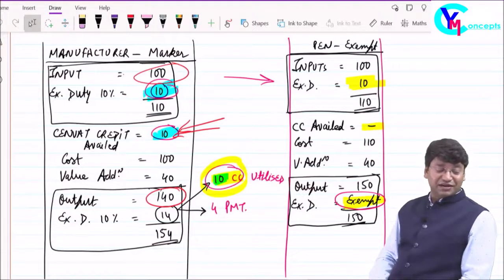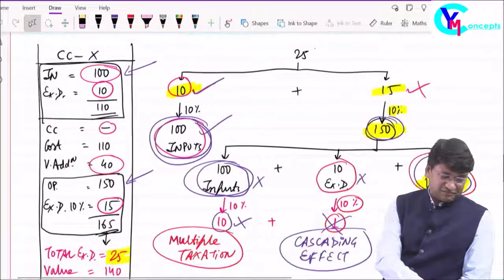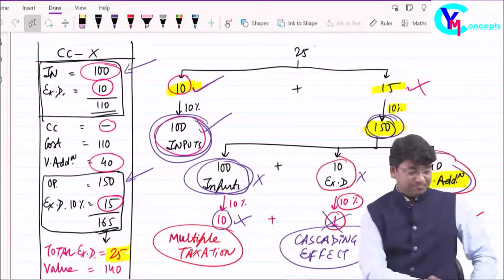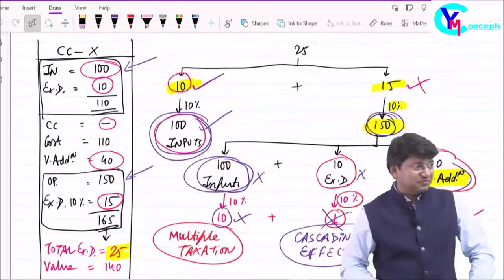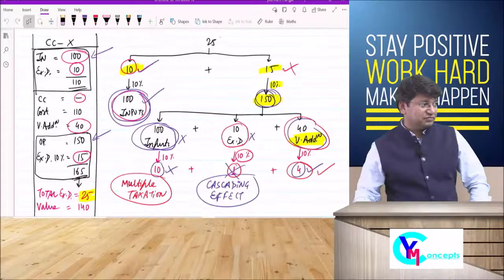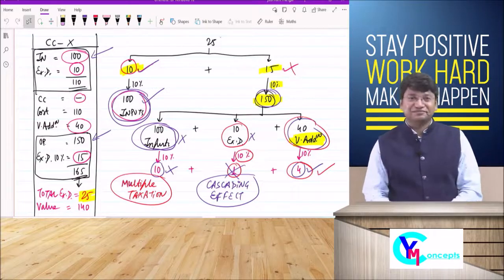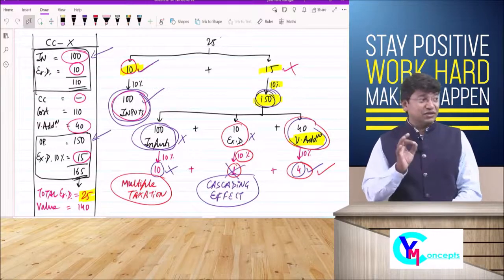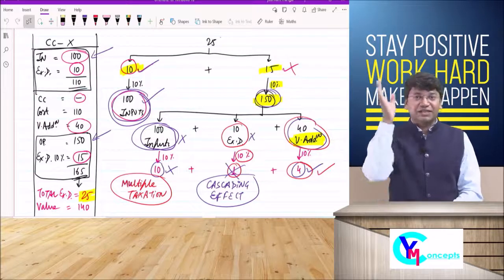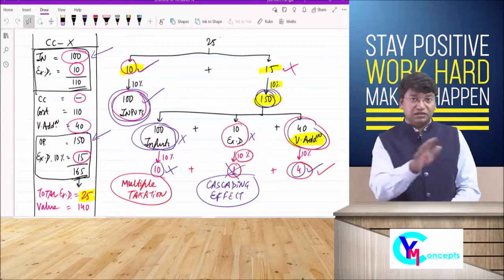Okay, very important slide. This is a very important slide. One moment. Yes, click it. Very important to understand the concept of cascading effect, multiple taxation, and why the input tax credit came into picture. The exact picture is verified by this slide.